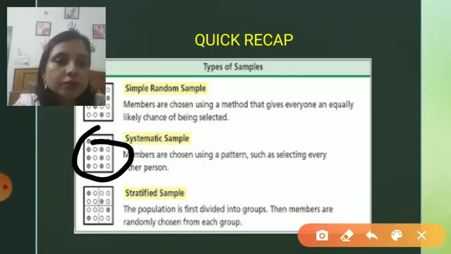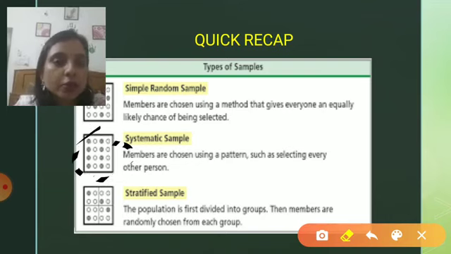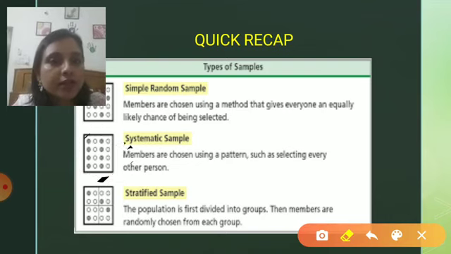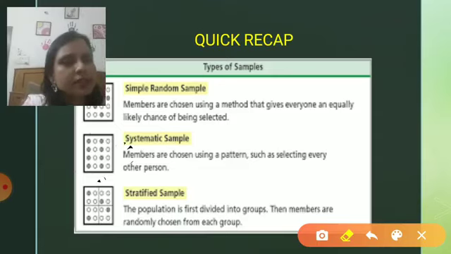When we talk about stratified sampling, as I told you earlier, we first need to create strata. A stratum is nothing but a group of persons or things, whatever it is. To create the strata, we need to characterize it by a common characteristic.